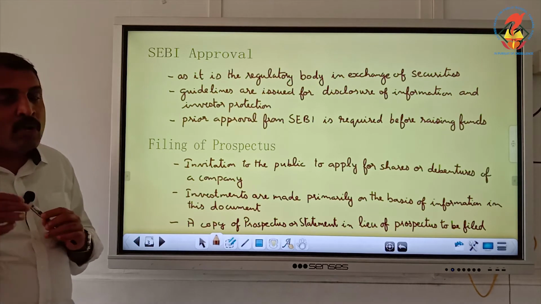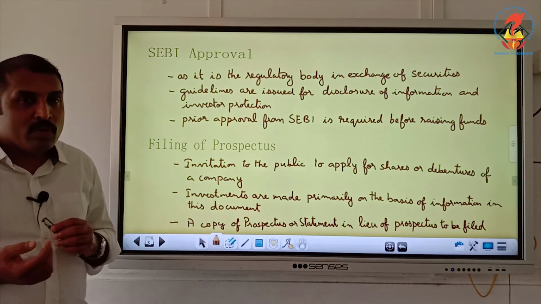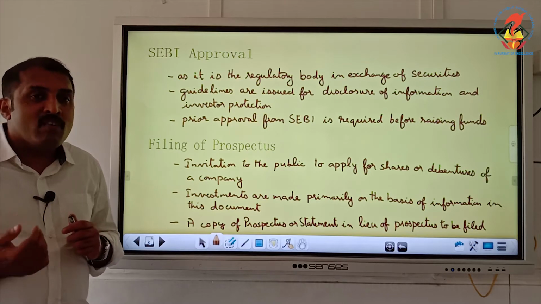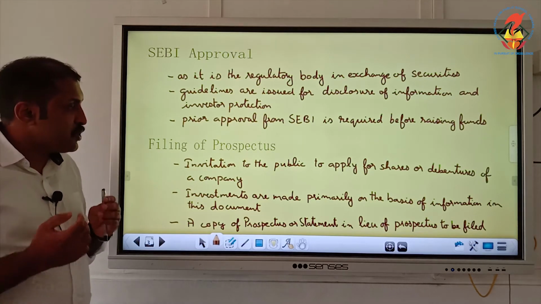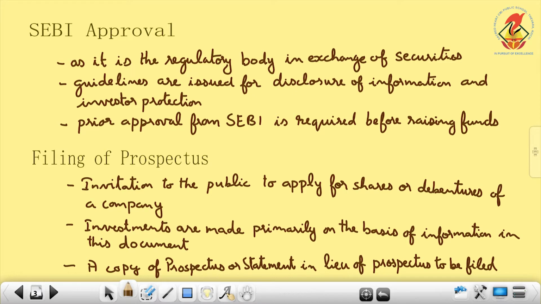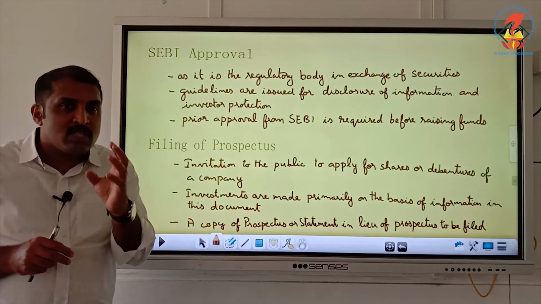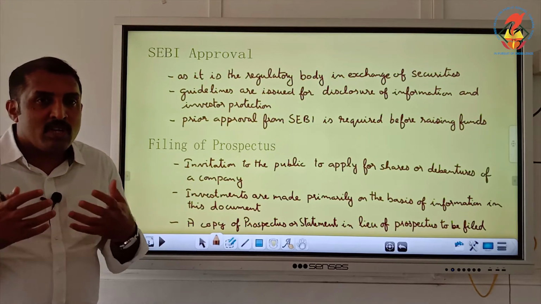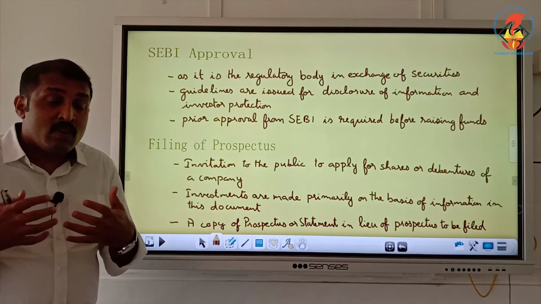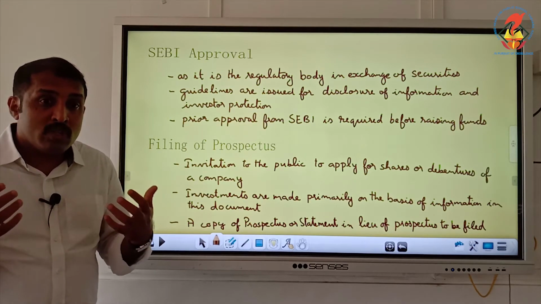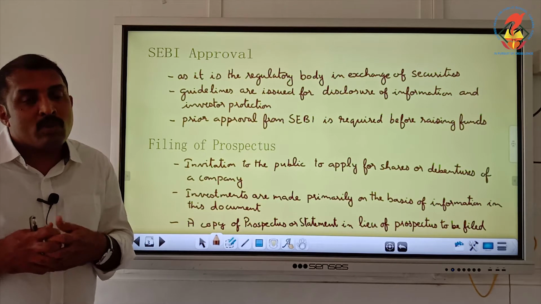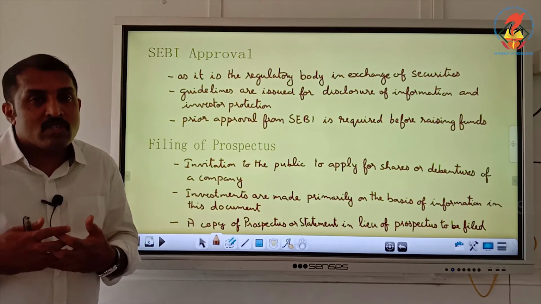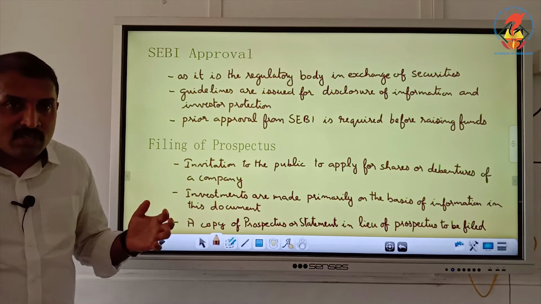After getting approval from SEBI for issuing securities, the next thing is filing of prospectus. What is a prospectus? A prospectus is the invitation to the public to apply for shares or debentures of a company. It can be a notice, an advertisement, or a circular giving details regarding how the company is going to work and what all this money will be used for. All the details will be there in the prospectus.